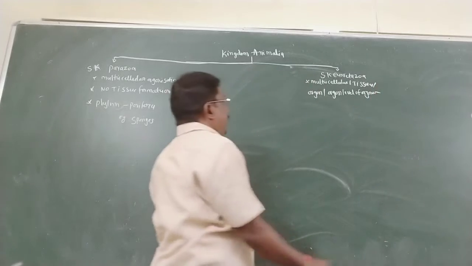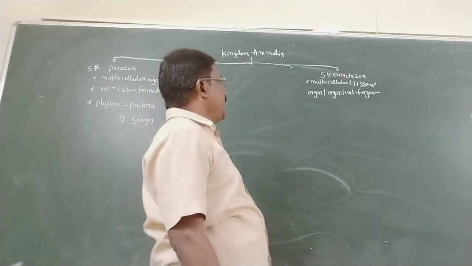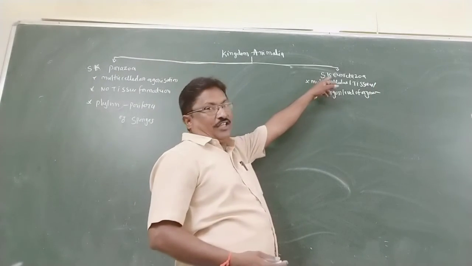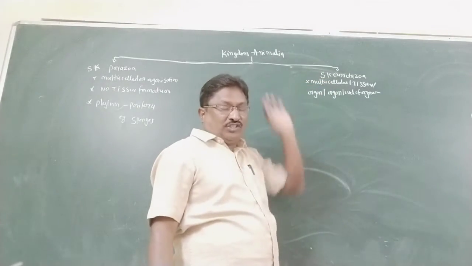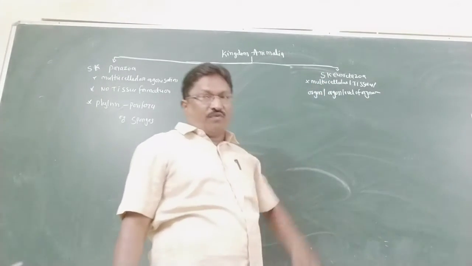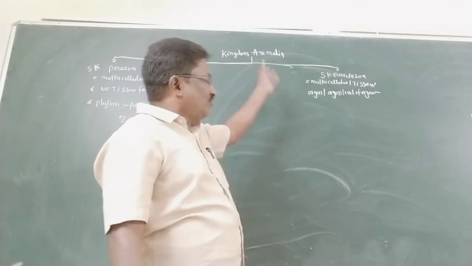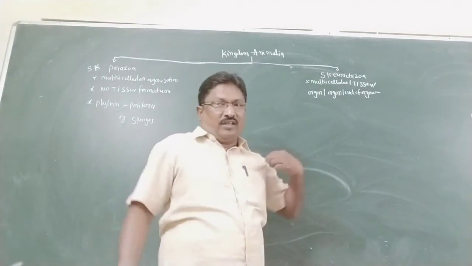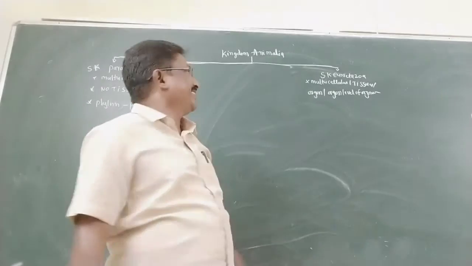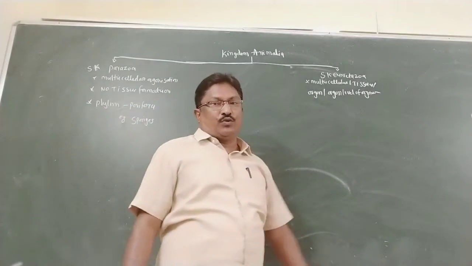So subkingdom Eumetazoa, they are multicellular, tissue formation is also there, as well as organ formation, and organ system formation. That is the most important character of subkingdom Eumetazoa.